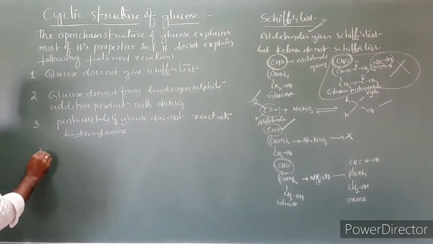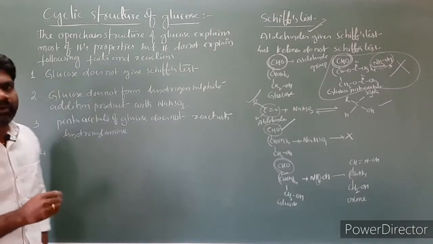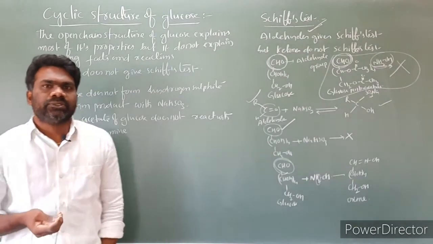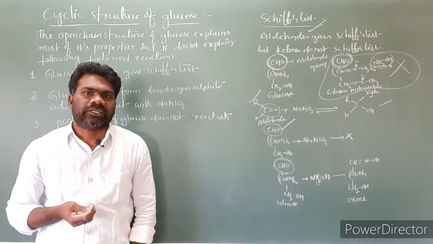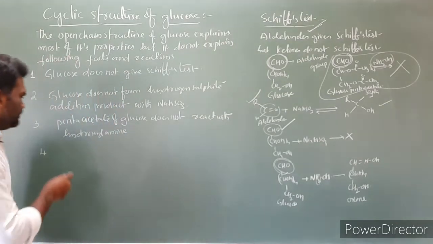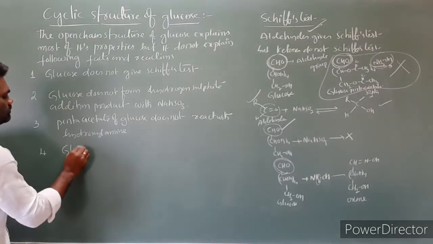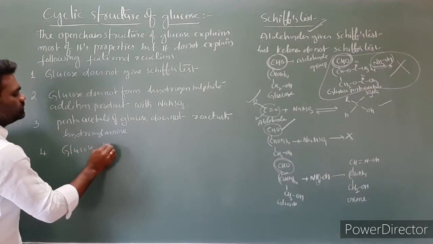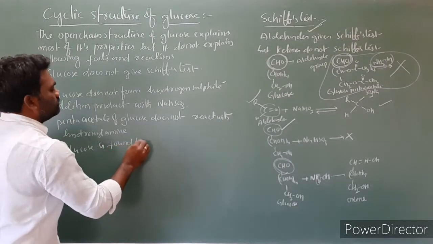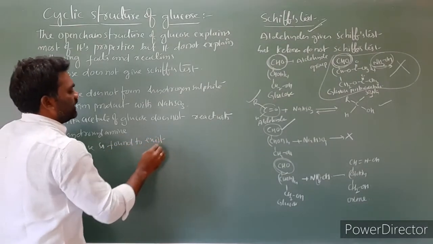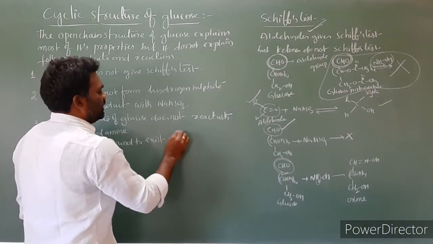And the fourth one, glucose is found to exist in two crystalline forms. They are the alpha form of glucose and the beta form of glucose. Glucose is found to exist in two forms.